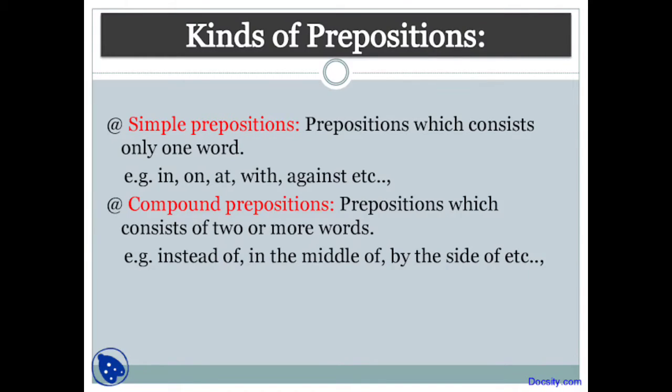Then what is known as a compound preposition? That is the opposite of simple prepositions. Look here, children: prepositions which consist of two or more words are compound prepositions. Look at the examples: instead of, in the middle of, by the side of. So we have two or more words, and that's why they are known as compound prepositions. So we have two categories, simple prepositions and compound prepositions, children.